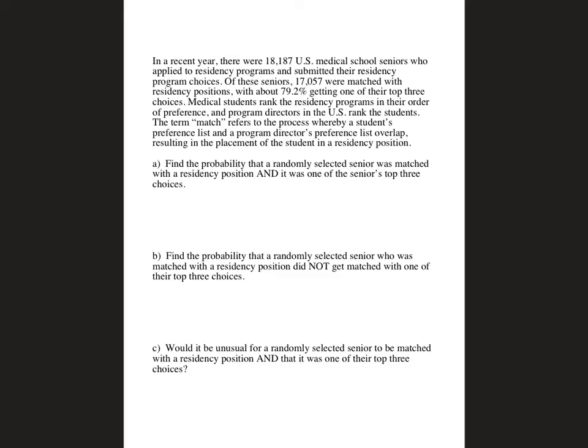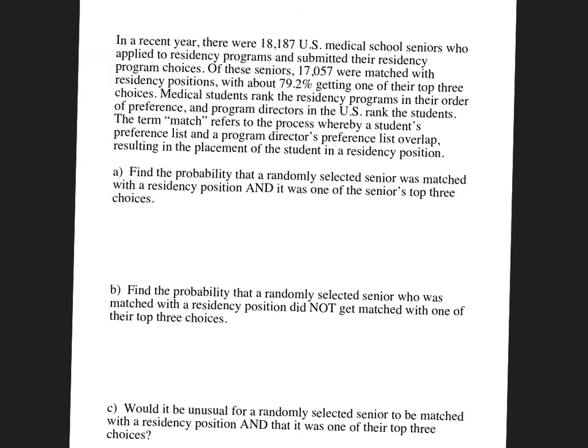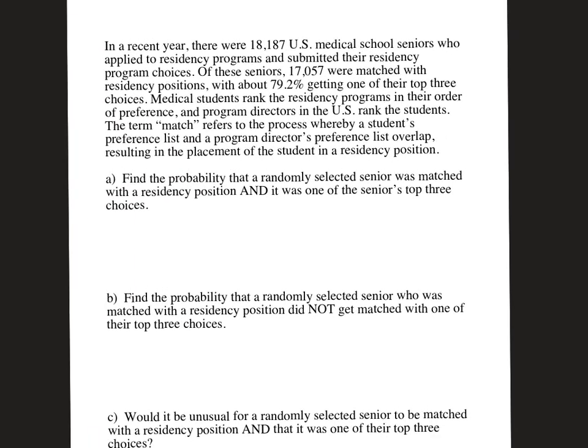In a recent year, it's not terrible, we just kind of have to read through it. So in a recent year, there were 18,187 U.S. medical school seniors who applied to residency programs and submitted their residency program choices. Of those seniors, 17,057 were matched with residency positions, okay?